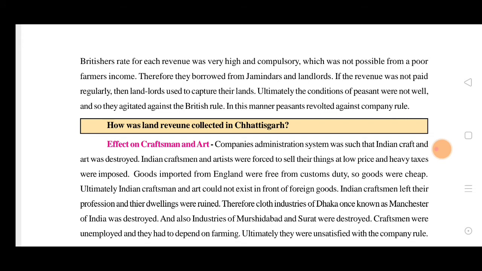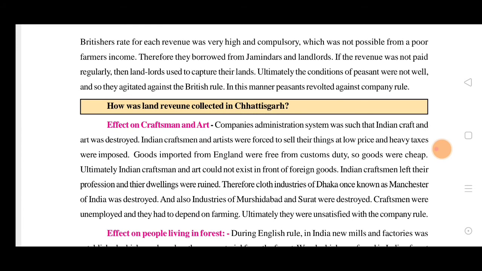With no other source left, they had to borrow from landlords and zamindars. If the revenue was not paid regularly, the landlords used to capture their lands. And if they did not repay the zamindars and landlords on a regular basis, again they used to capture their lands. So there was a threat on both sides, and ultimately the condition of the peasants was not good.